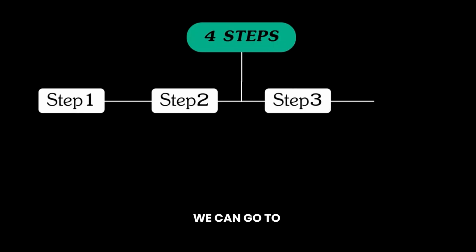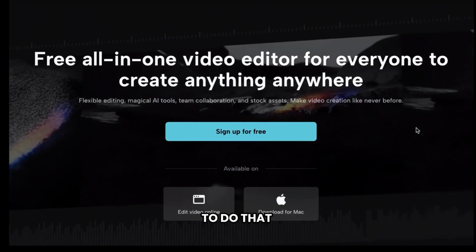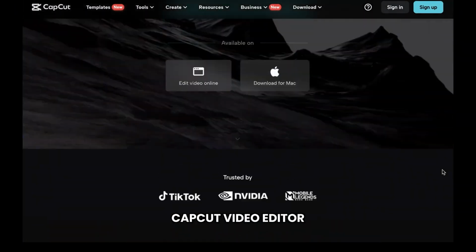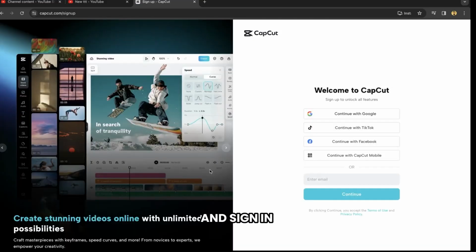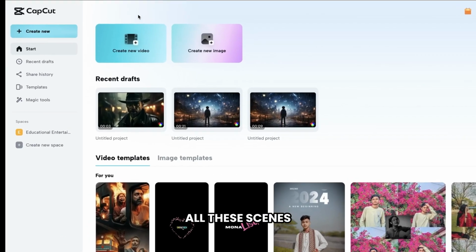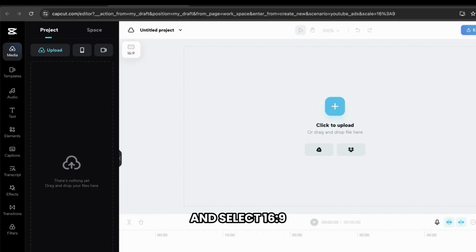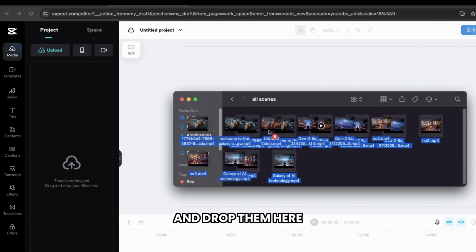Once you're done, we can go to the second step, which is to combine and edit all the scenes together. To do that, we're going to use a free online tool called CapCut Video Editor. So just click the link below this video, then click here and sign in with your Google account. Now, to combine all these scenes, let's go to Create New and select a 16:9 ratio. Now select all your video clips, drag them and drop them here.